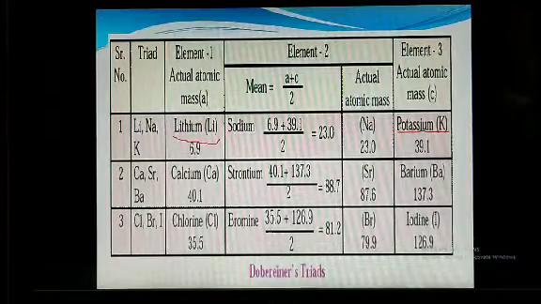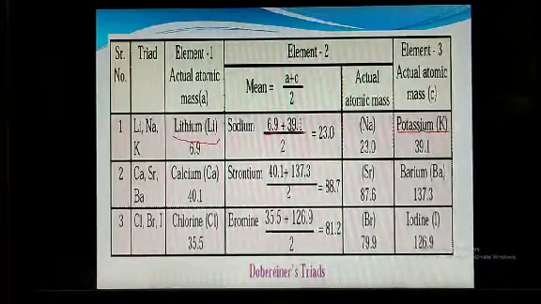This is the first element and this is the last element. We are adding the atomic mass of the first element and the atomic mass of the last element. These two are added, and since there are 2 elements, we divide by 2.